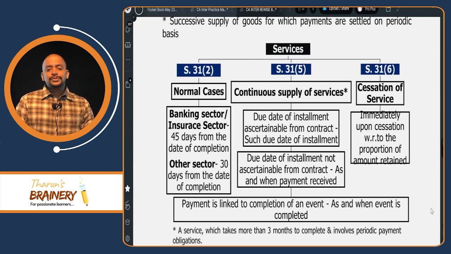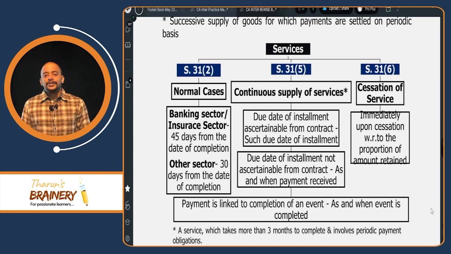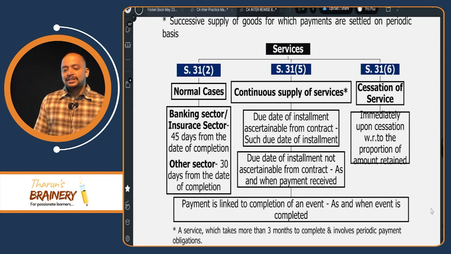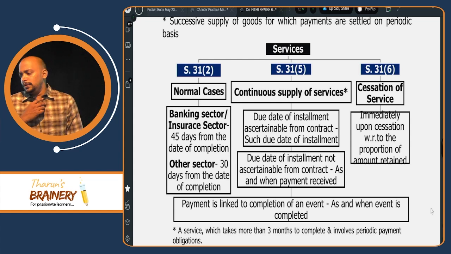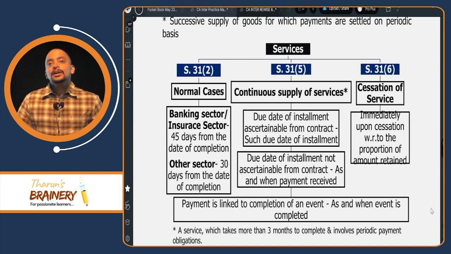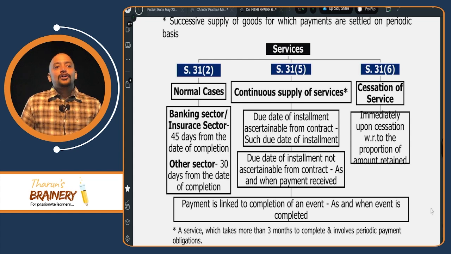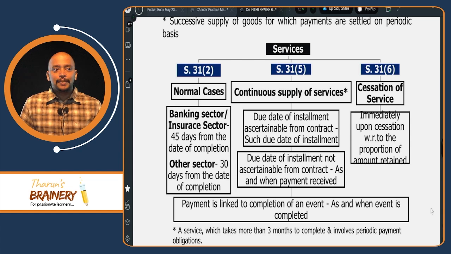Then look into services. Services: normal cases, continuous supply of service, cessation of service. Normal cases, if it is banking and other financial services or insurance services, 45 days from the date of completion.